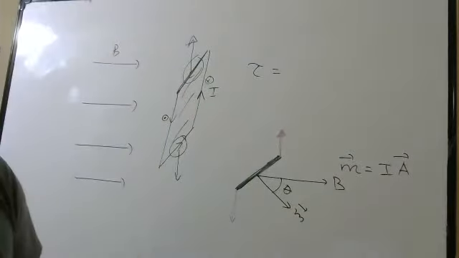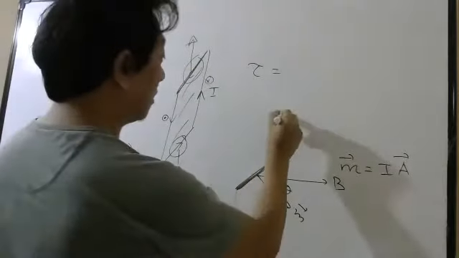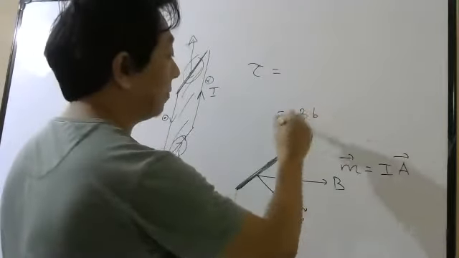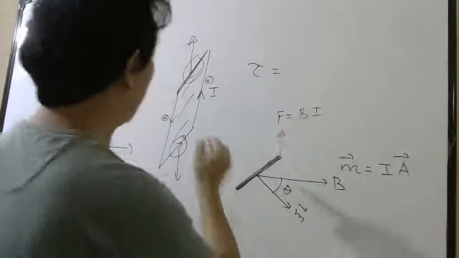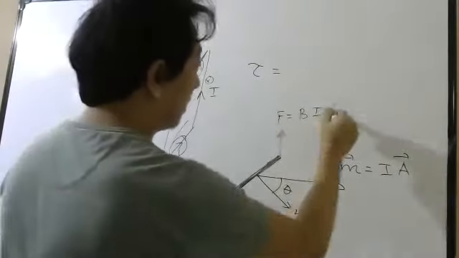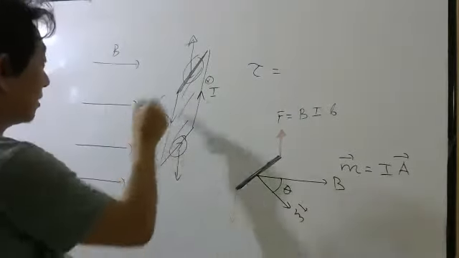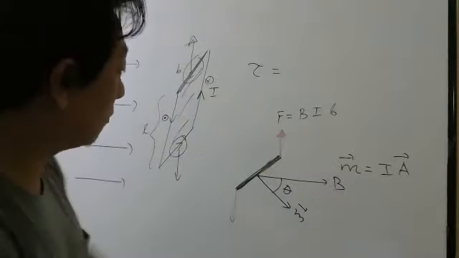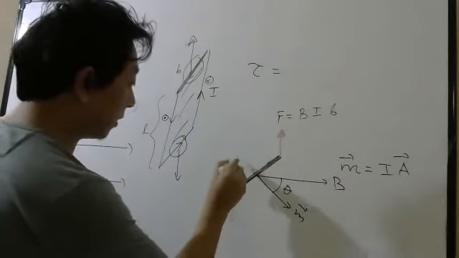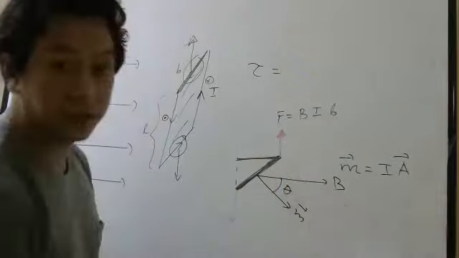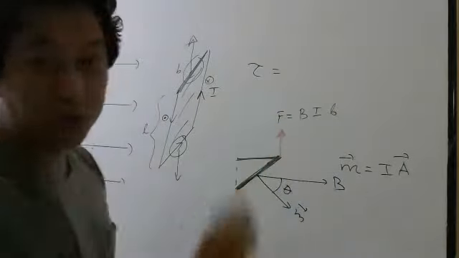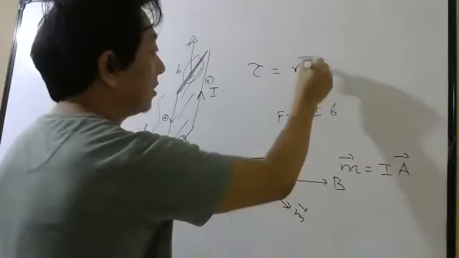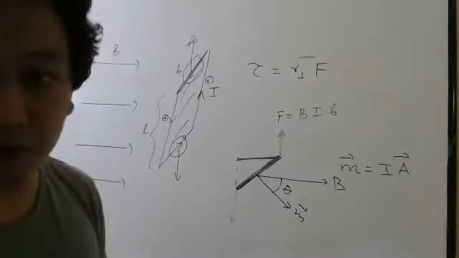This is the inward force. This is the outward force. What was the formula for the force? BIL formula. But here for L, this part I wrote B, this part was L, remember. So once I know the force, what I need to do is find the perpendicular distance between the forces. So torque is given by perpendicular distance into magnitude of one of the forces.